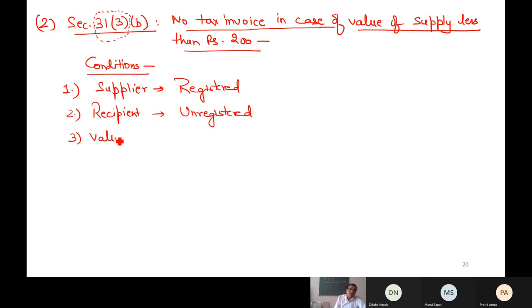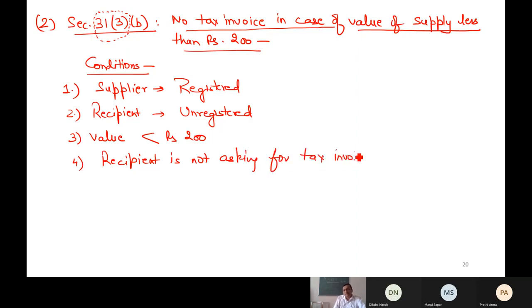The value of supply is less than rupees 200, and the recipient is not asking for it, meaning the customer himself does not want it. The recipient is not asking for a tax invoice. Then, if such circumstances exist, it is not necessary to issue a tax invoice. In case the supplier himself or herself wants to issue a tax invoice, there is no problem. But even if the tax invoice is not issued, the supplier will not be treated as a faulty person.